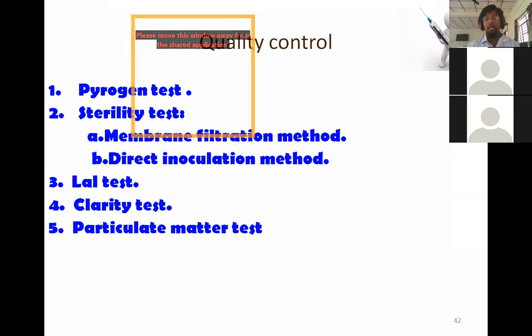Next, you have the LAL test. In the LAL test, you will take a horseshoe crab's blood, and you will inoculate it with your formulation. LAL stands for Limulus Amoebocyte Lysate test. So you will check whether gelling is occurring or not. Depending on that, you can easily say whether pyrogens are present or not. If gelling occurs, then depending on the intensity of the gel, we can find out whether pyrogens are there or not.